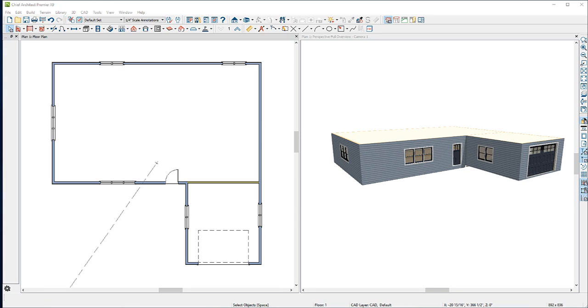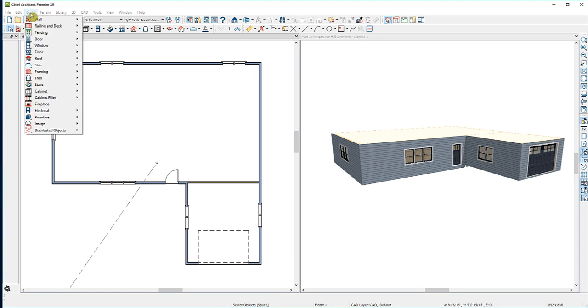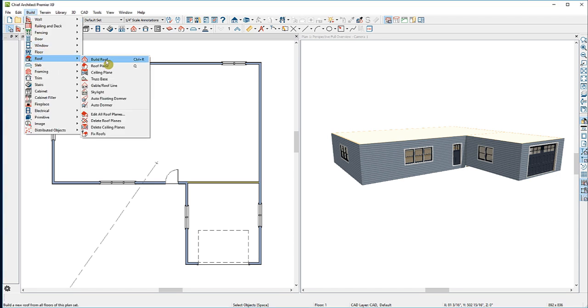In this video, we're going to talk about the basic roof tools. There are two ways you can build roofs. You can use your automatic build roof tool or your manual roof planes. If we go up here to the Build drop-down menu and go down to the Roof Tools parent tool, you'll see the automatic build roof tool here and the roof plane tool. We'll start with the automatic build roof tool.